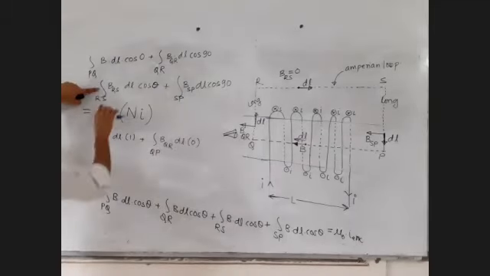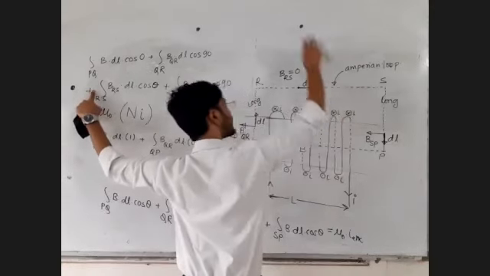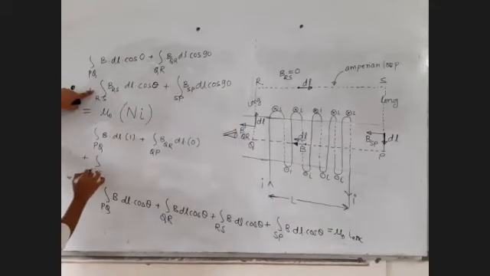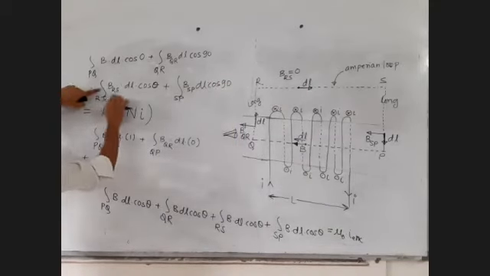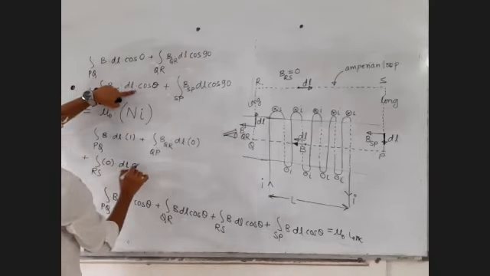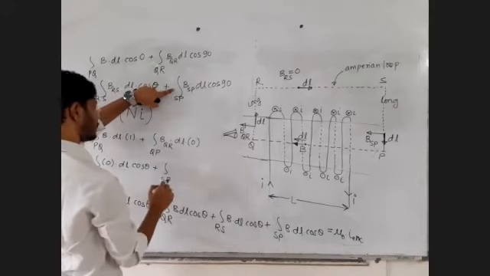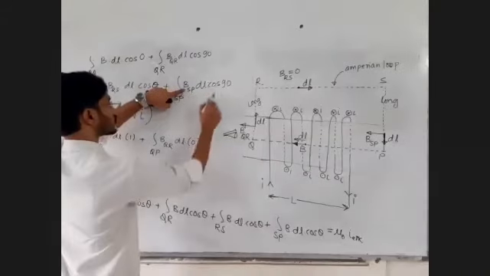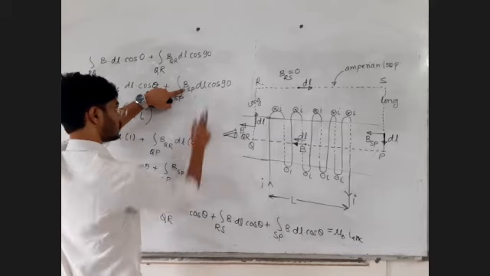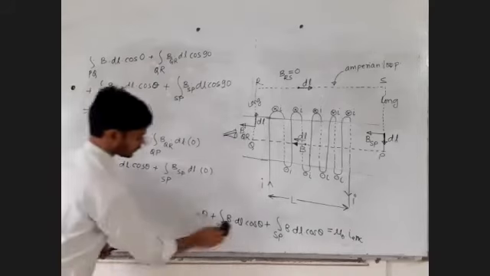This RS part is at a very long distance. Their magnetic field itself is 0 due to the current carrying conductor system, plus closed integral over SP part, BSP DL into cos 90, cos 90 is 0, is equal to mu 0 times I enclosed.